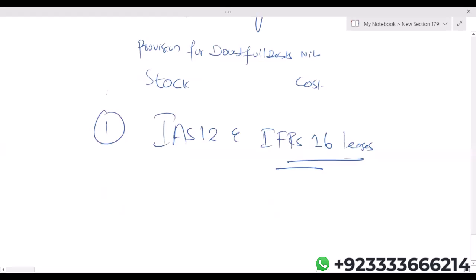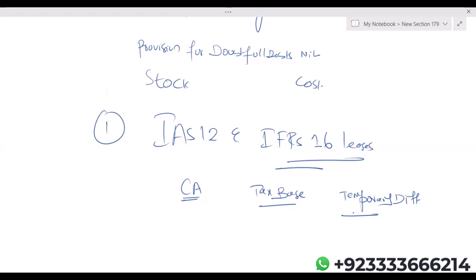What is the relationship? Carrying amount, tax base, temporary difference. Okay, IAS 12, IFRS 16 leases.